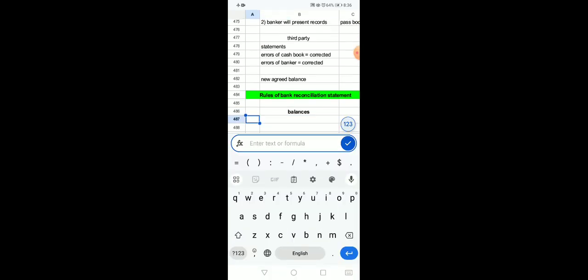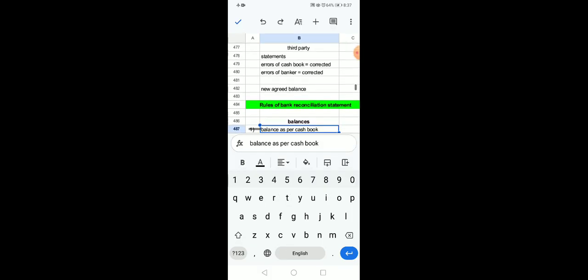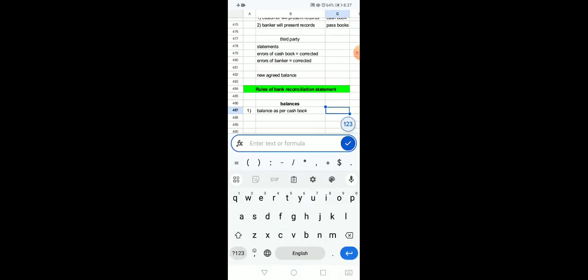रूल नंबर 1 हम फॉलो करेंगे, और इसमें आपको ये पता होना चाहिए, if balance as per cash book is written in your question, balance as per cash book is written in your question. What you will do? Balance as per cash book is a favorable thing. It means cash in hand is present. Cash in hand is your asset, and asset in favorable position is always written on debit side. So what you will do? You will mark it as debit.